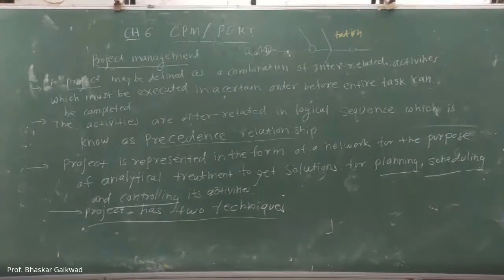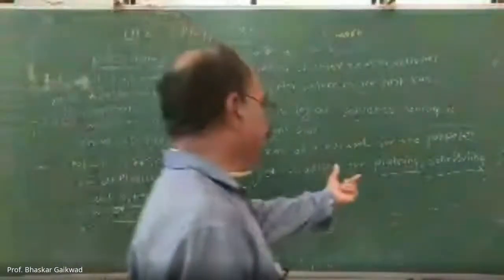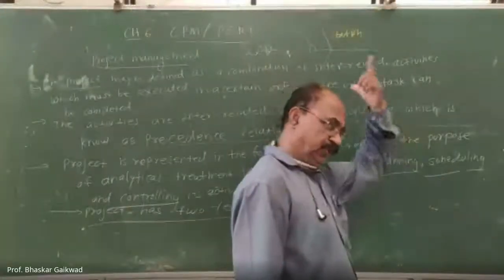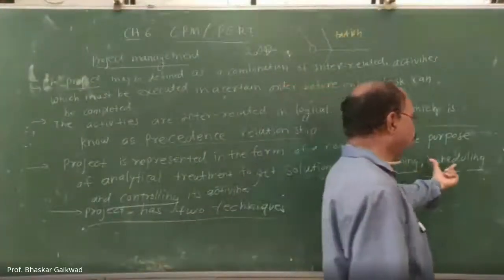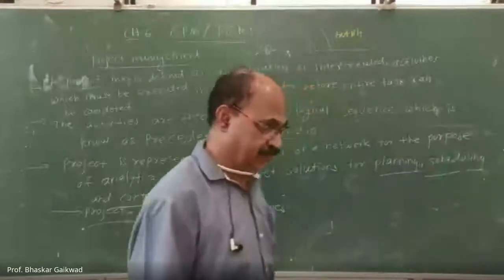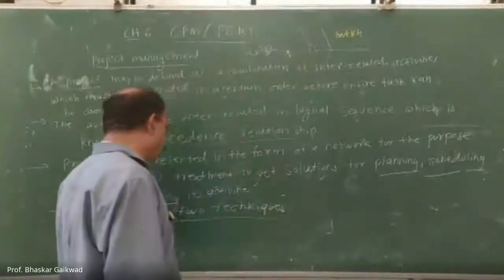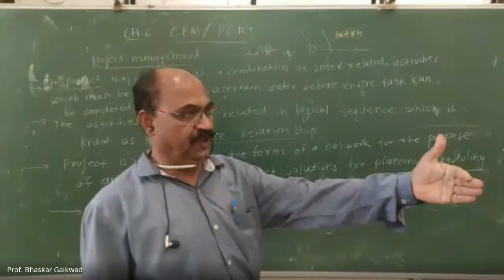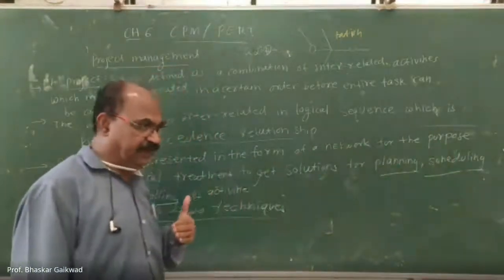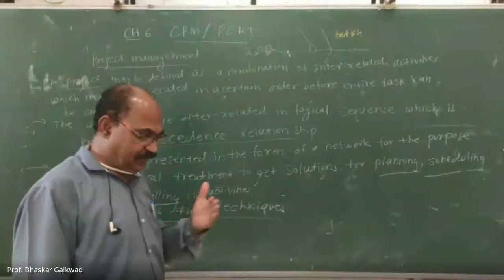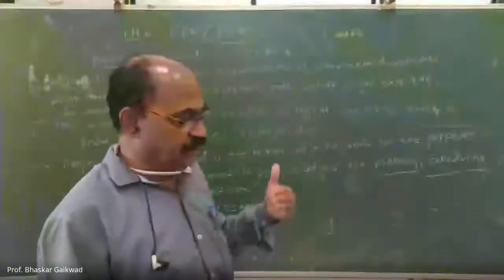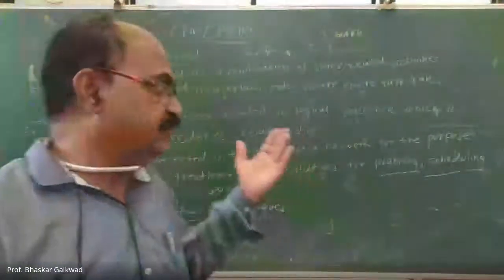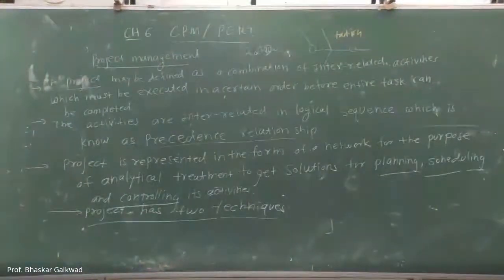So once again, I will read: planning means what actually we will have to do in the future. Scheduling is related to time bound. And controlling means once the production is going on, whatever actually happens, we have to get it back. That is called controlling. Okay. So our PERT and CPM are based upon these three words.